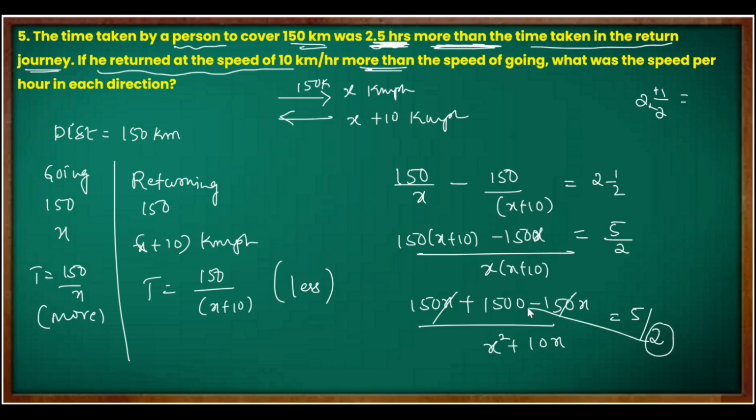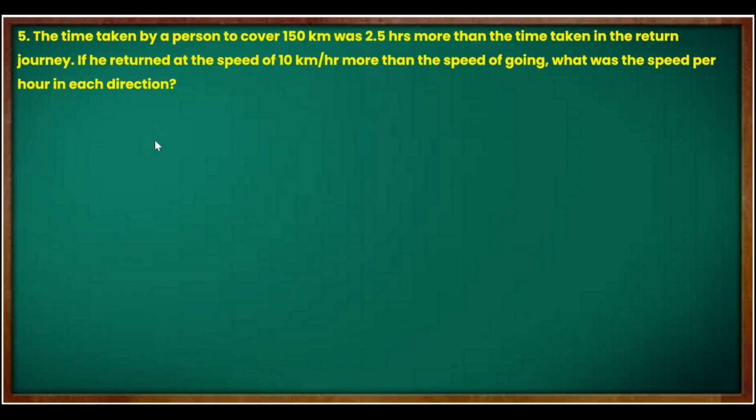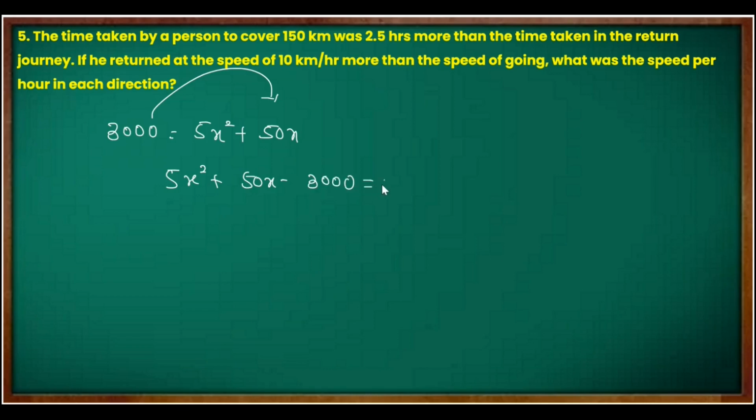Take the 2 and cross multiply, which becomes 3000, and the 5 we multiply to this, which gives 5x square plus 50x. So the quadratic equation is 3000 equal to 5x square plus 50x. Shifting 3000 here, 5x square plus 50x minus 3000 equal to 0. Take 5 common, divide by 5 everywhere, so we get x square plus 10x minus 600 equal to 0.